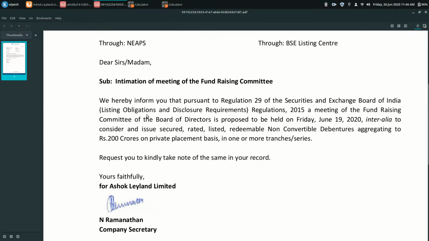They are about to issue 200 crore rupees of bonds, they haven't yet. It means they will give bonds to the bondholders, and in return they will get 200 crore. So this is also a form of debt. Again, this is not a good sign.